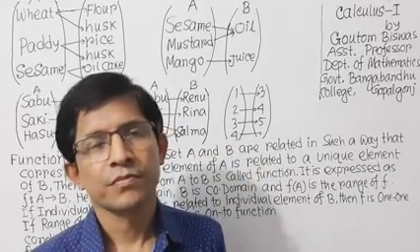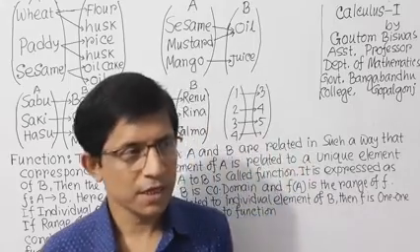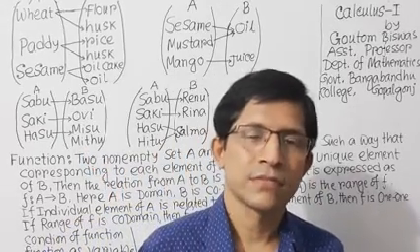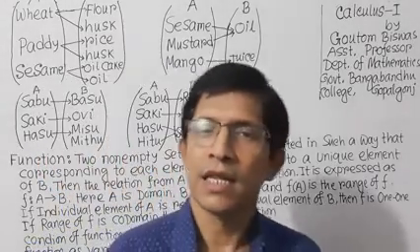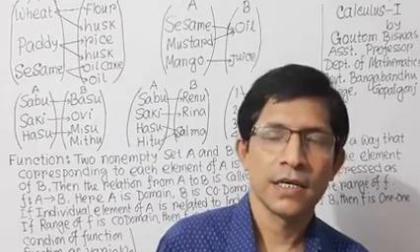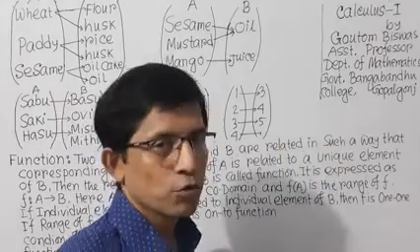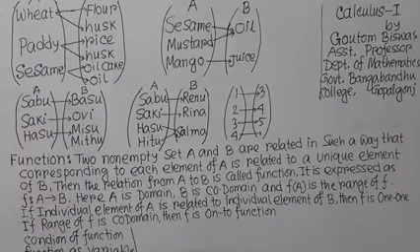So at the very beginning of this chapter, we have to discuss relation, function, domain, onto function, etc. Now we want to go to the board, and some examples are given.